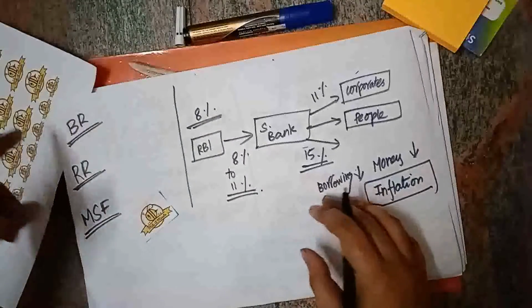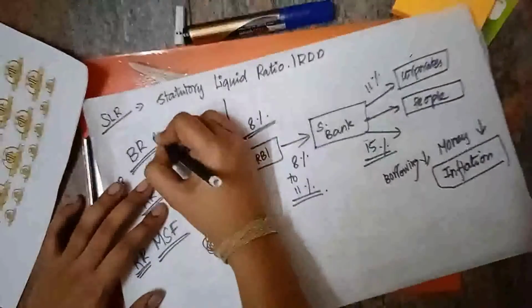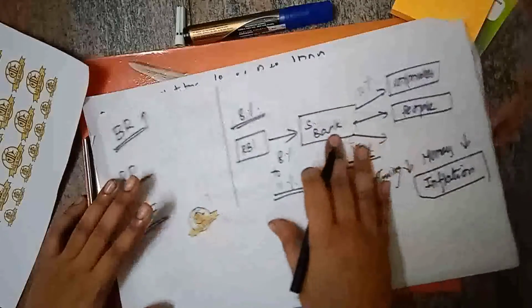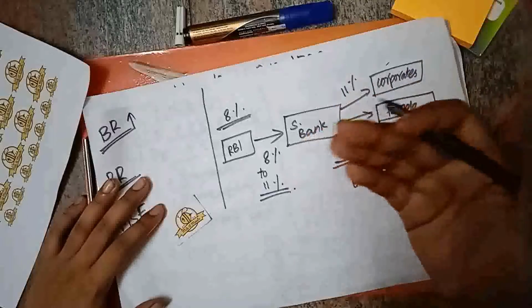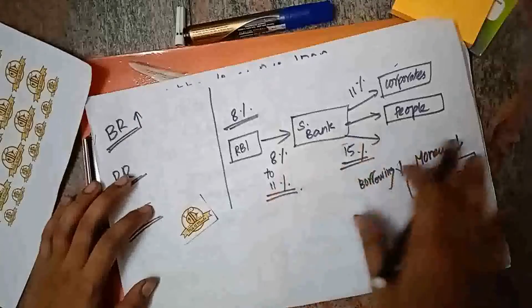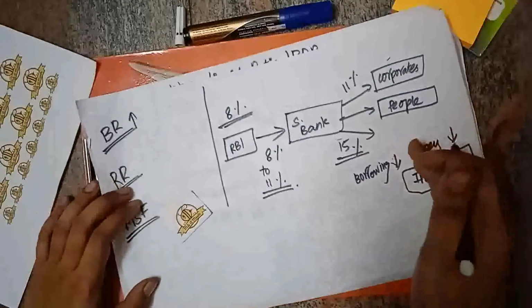So bank rate is for long term loans. If the bank rate is increased by the RBI, then automatically scheduled banks will also increase the interest rate of their loans. So to give a loan, they will charge a high interest rate. By that, people will stop taking loans, so the money supply will be reduced. By that, we can bring inflation under control.